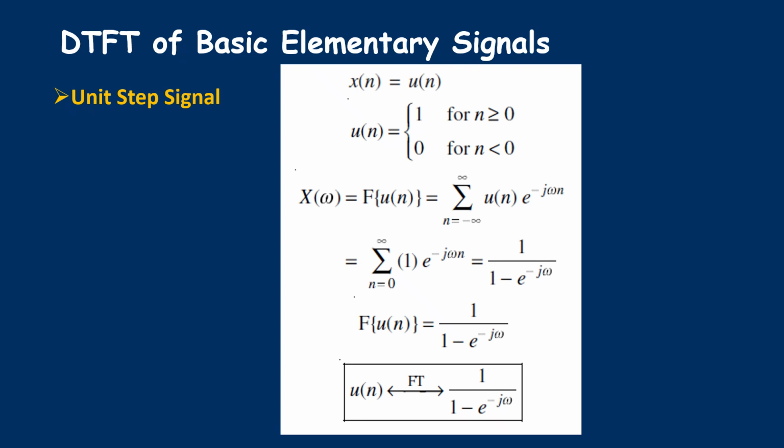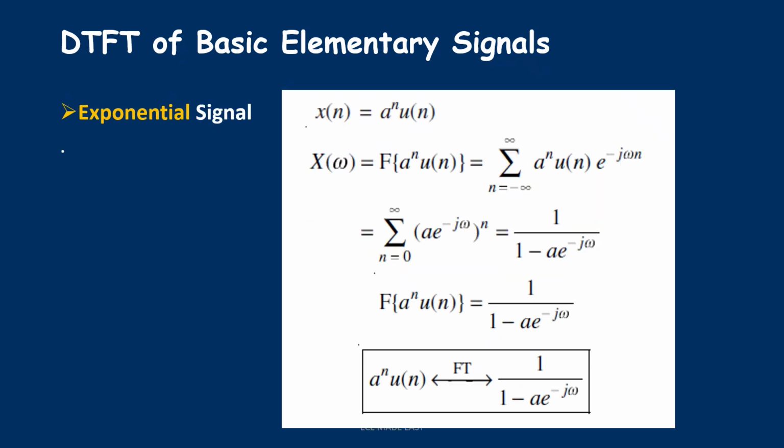Now this expansion we can write as 1 divided by 1 minus e to the power minus j omega. Hence, the Fourier transform, or DTFT, of u of n is 1 divided by 1 minus e to the power minus j omega. Then next, DTFT of exponential signal.